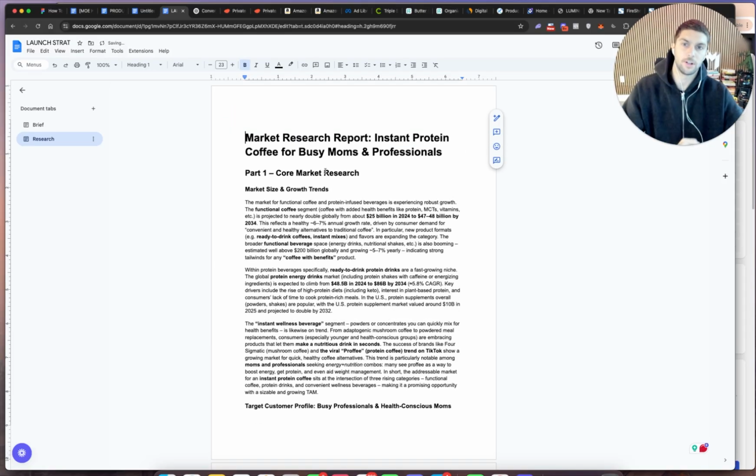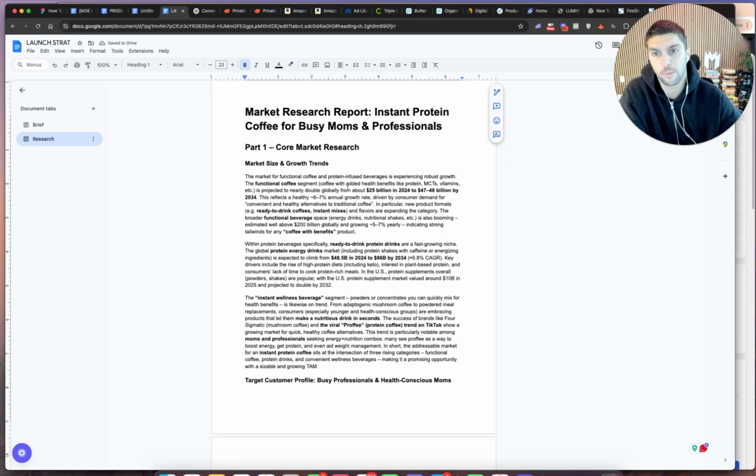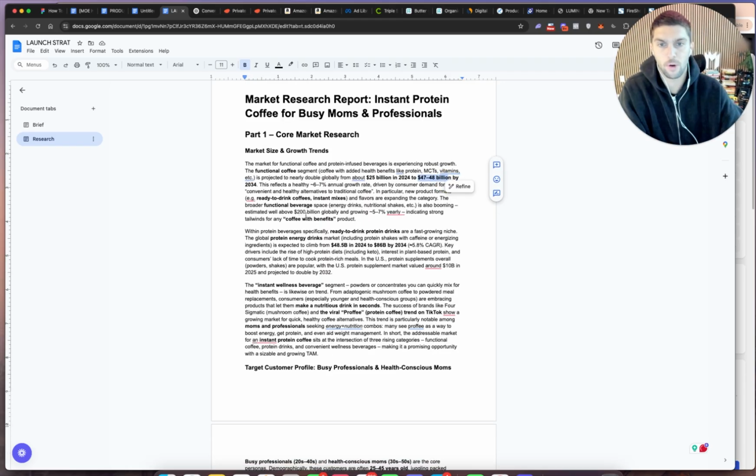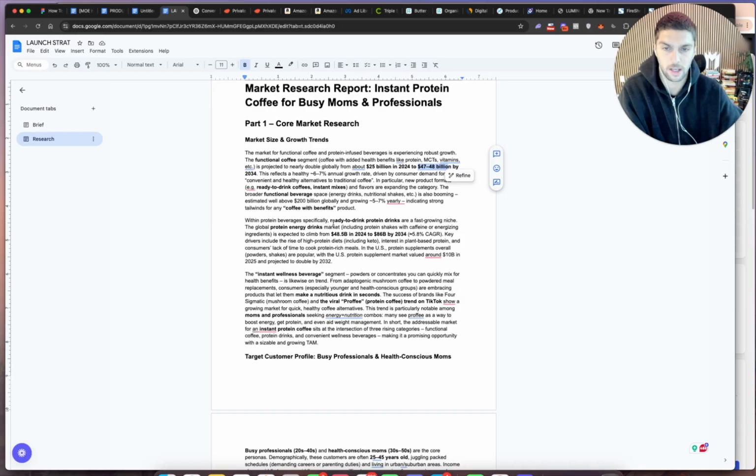Now we pretty much used AI to scan the full internet for us to give us every single piece of information we need. So first it's saying, hey, this is considered a functional and protein-infused coffee, and the total TAM for this is about $25 billion. And it's only growing by 2034, right? So boom, we know we're already at a huge advantage.